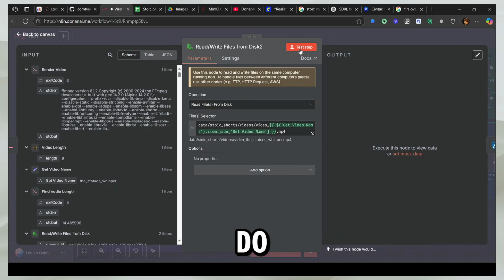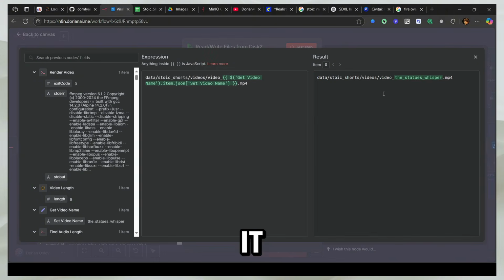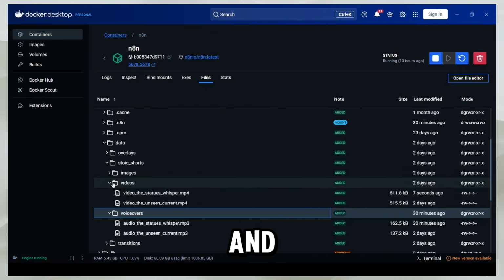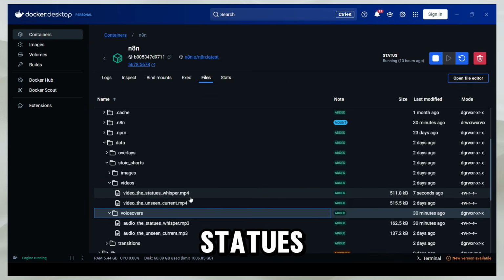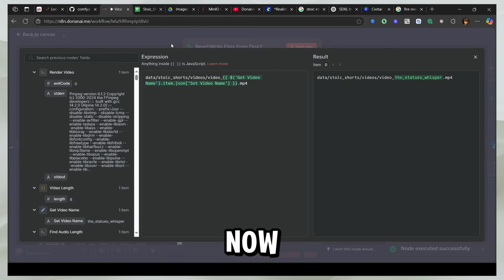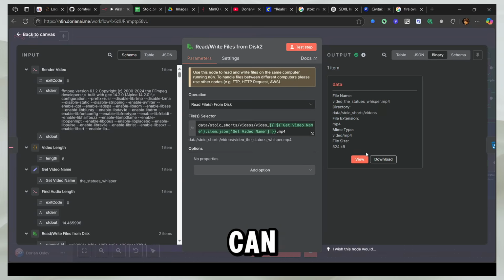So now what I'm going to do is store the video on our computer. So I got all the information. I got the video URL JSON. What it tells you is that you have to store all the information at this specific location. So when you go here, and if you go to videos, you can see the statues whisper. Perfect. So now we have stored our video.